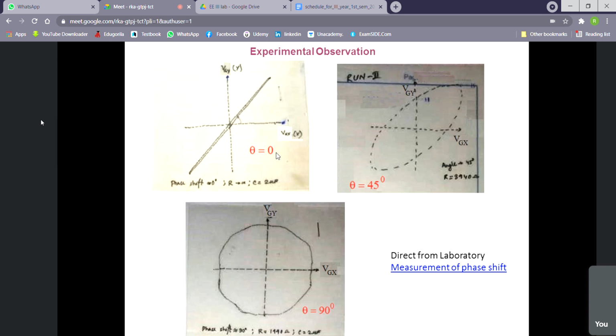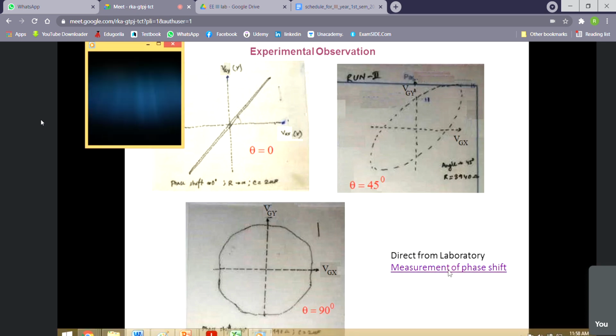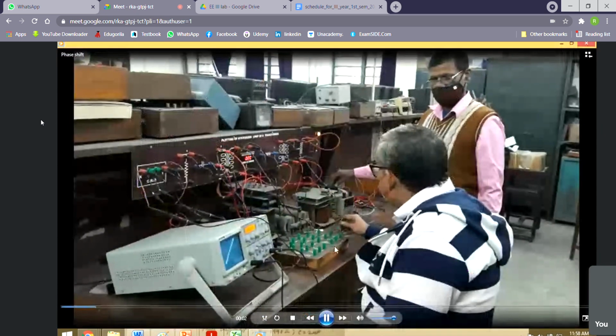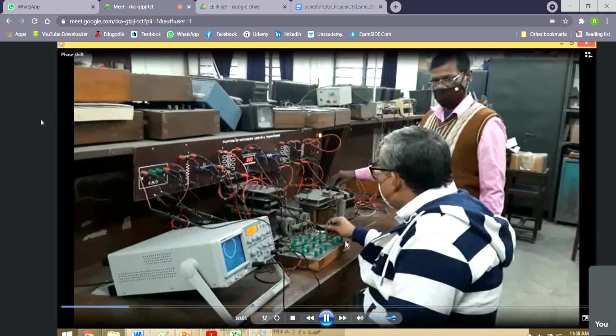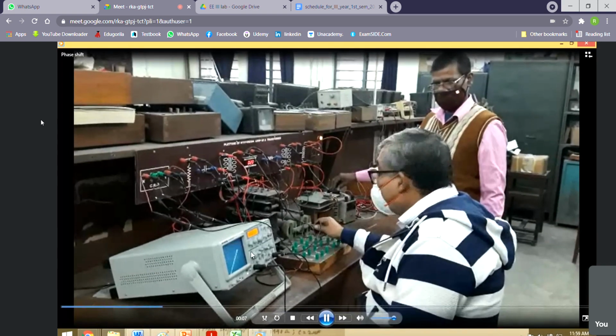Then for run 2, number 1, trace the Lissajous pattern from the data given. Number 2, identify the axis. Number 3, calculate theta. So you will obviously get this type of observation. For run 1, there was some explanation. For run 2, there is no explanation, only calculation and tracing of the pattern in the report. If we do it in the laboratory, in this way, by varying resistance, we can find the angles.